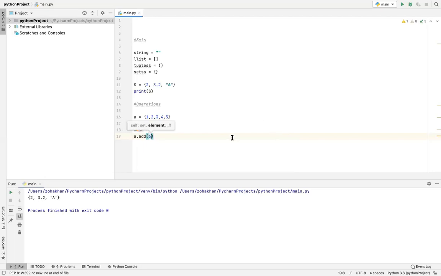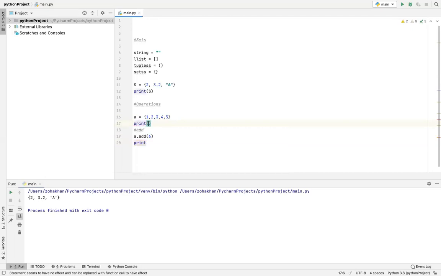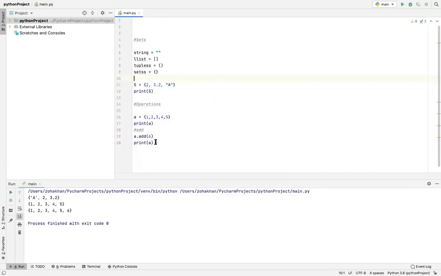So for example, if I want to add 6, it is added. ठीक है, we can print our set over here, and then we can also print our set over here. And let's print it out. Yes, it is added.